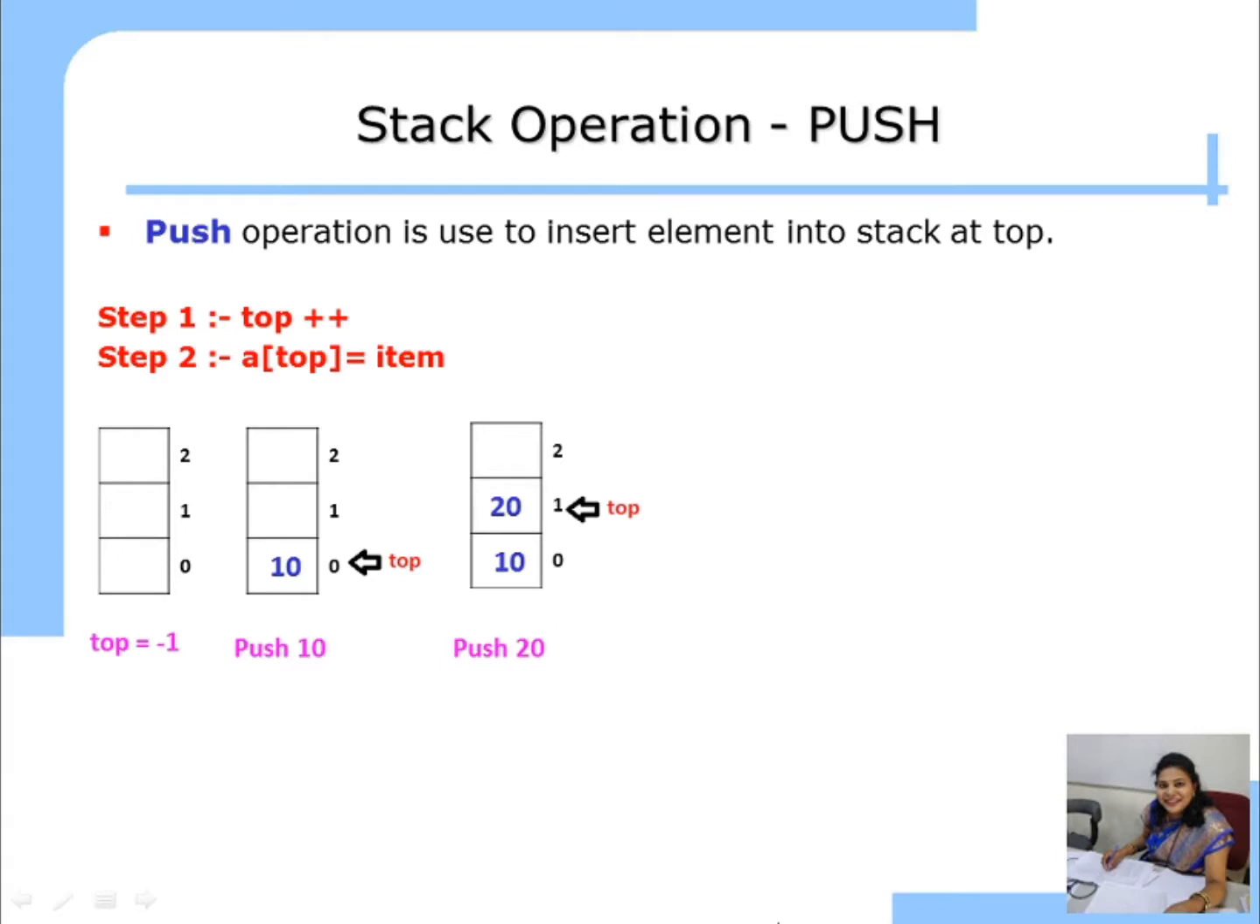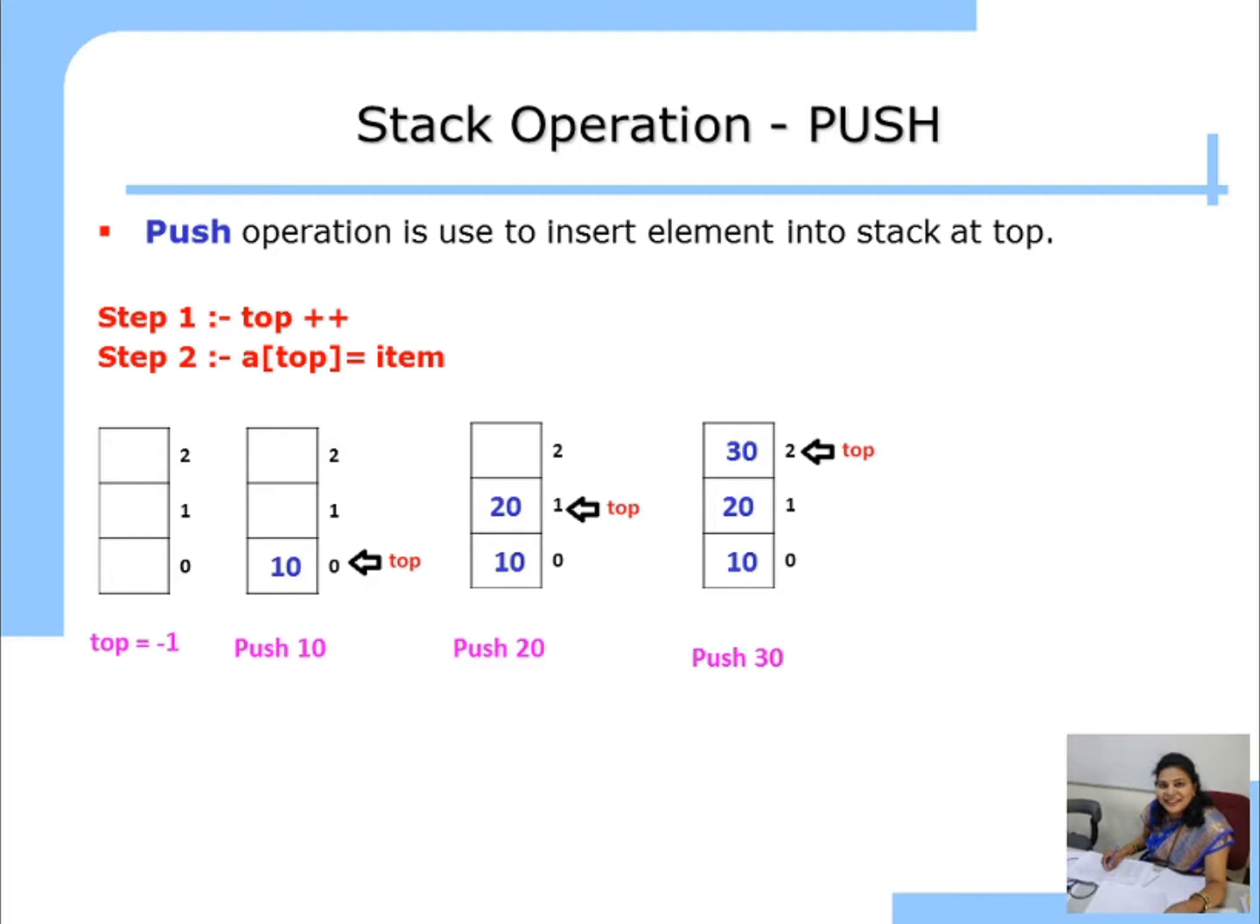If you want to perform the push operation again, push 30, again two steps, the same. Top plus plus. The current top value is 1, so 1 plus 1, it will go to 2, and we insert the element 30 at the top position, means A of 2 is equal to 30. Since the stack size is 3, we perform the push operation 3 times: push 10, push 20 and push 30. Now your stack is full.